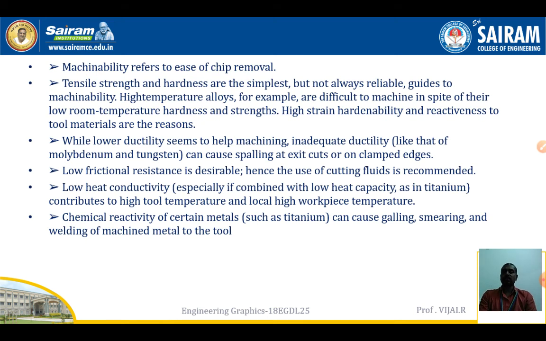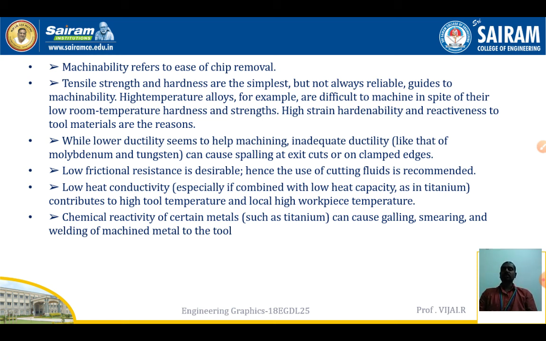Here, for example, let us take machinability. Machinability makes chip removal easy. If machinability is more, then the removal of material will be more. If machinability is less, we cannot machine the component easily.